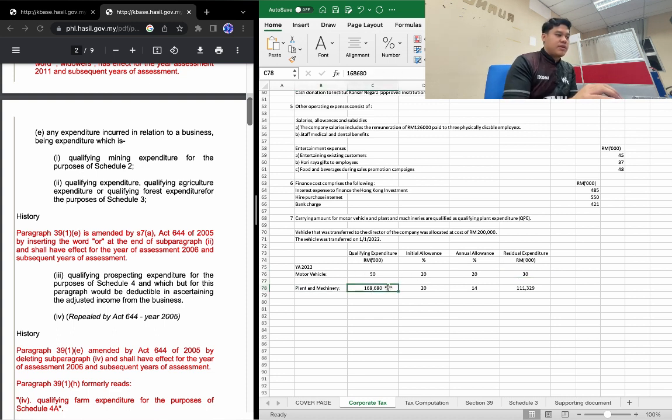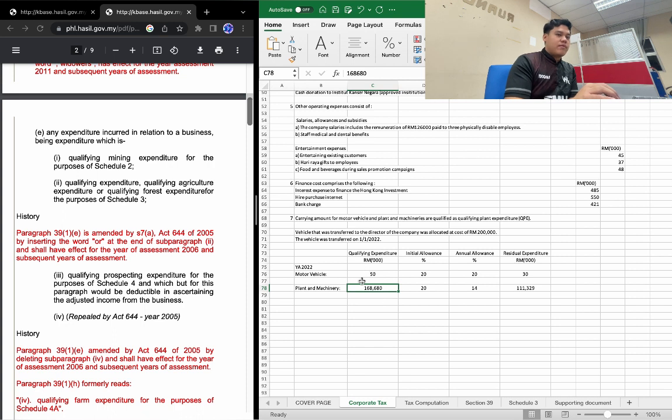Then plant and machinery. For the cost of the 10% test, we can take the cost and add planning, clearing, tunneling, and leveling.